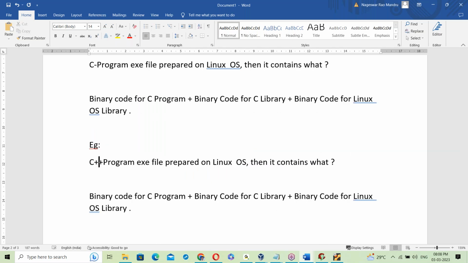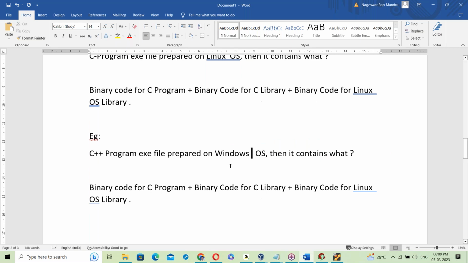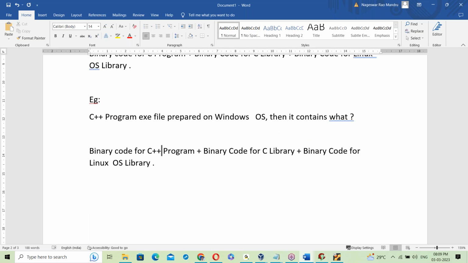Suppose a C++ program. Now let us take C++. A C++ program exe file prepared on Windows OS contains binary code for the C++ program, plus binary code for the C++ library, plus binary code for the Windows OS library. By linking all of this, it generates the exe file. That is the exe file.